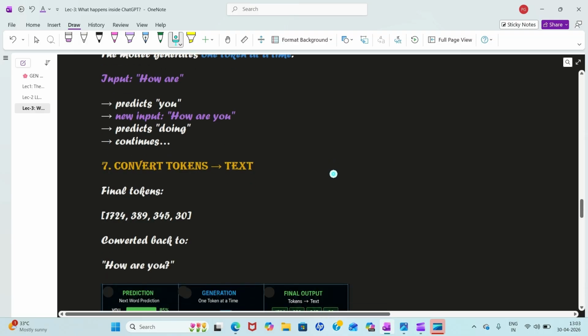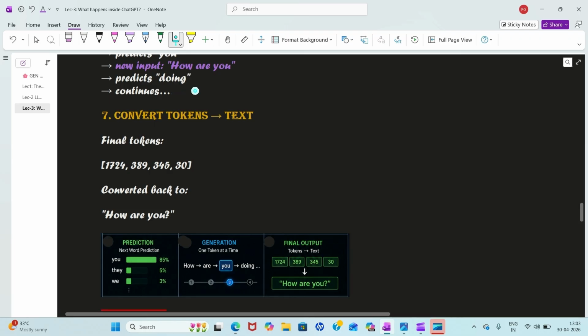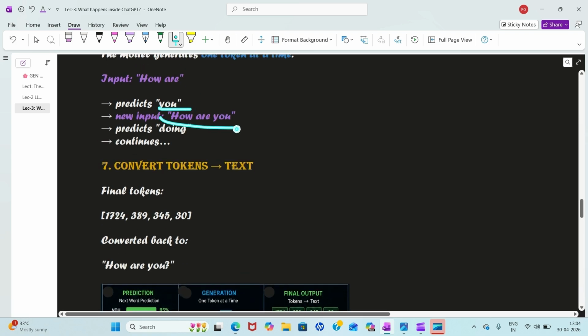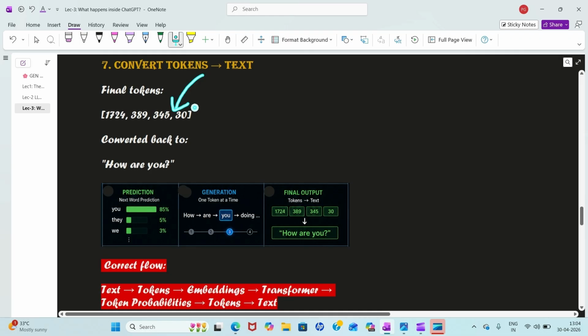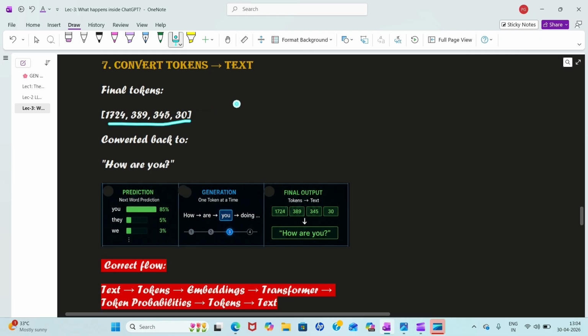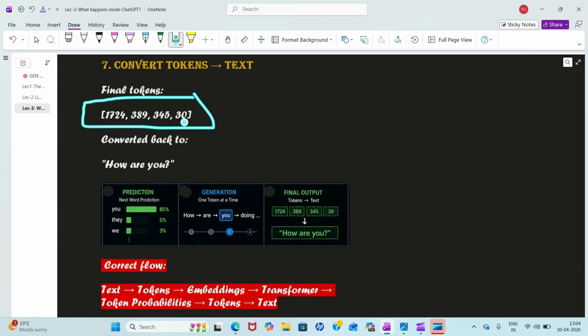So now a very important part, that here the process does not end. If you get "how are you doing", what do you think, are you getting these words only, this human readable text? No, the machine is storing these numbers in a list, in a vector. Vector embedding, positional embedding was not only part of input processing. In fact, for output processing, again these numbers are stored. Here these are stored, right? These numbers are stored in a list.